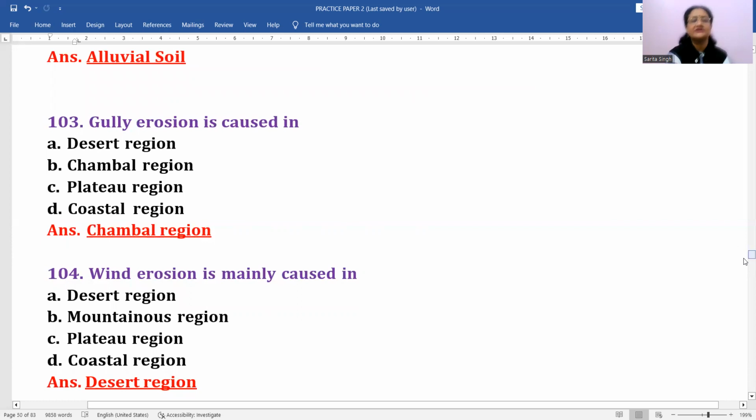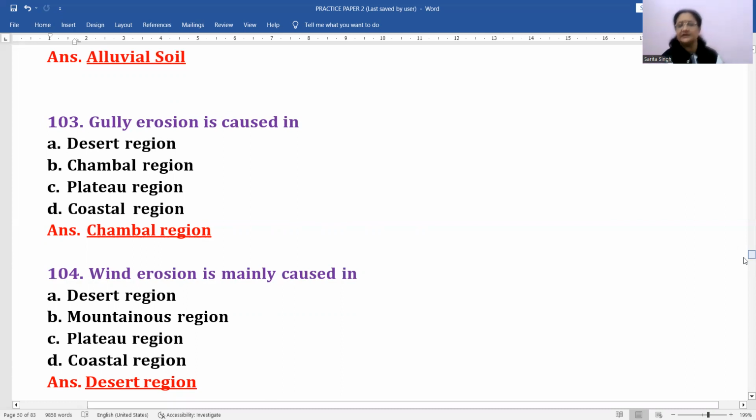Gully erosion is caused in which area, which is actually known for gully erosion? In entire India, if you see, desert region, Chambal region, plateau region, coastal region, if you just check all these regions, Chambal region is actually known by this name because of the river which is flowing through that area, that is Chambal River.